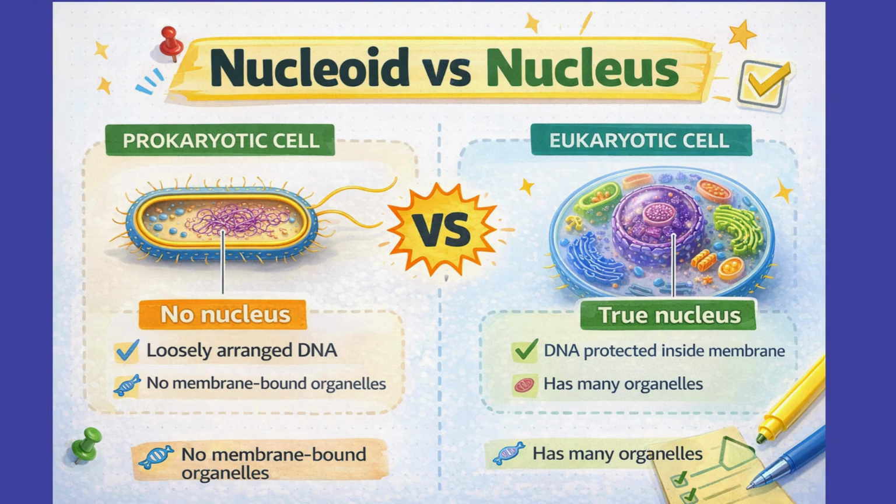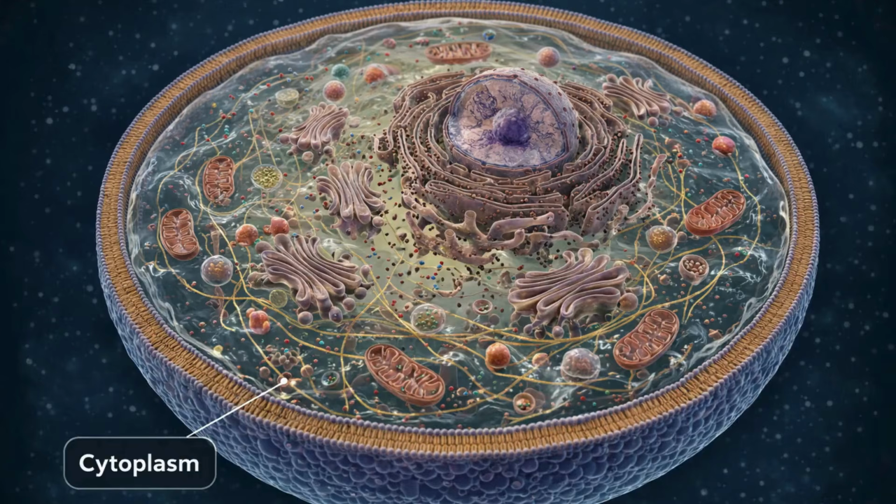Eukaryotes, like the cells in plants and animals, have a well-defined nucleus that is completely enclosed by a nuclear membrane. Remember, prokaryotes also lack most of the membrane-bound organelles we are about to discuss.